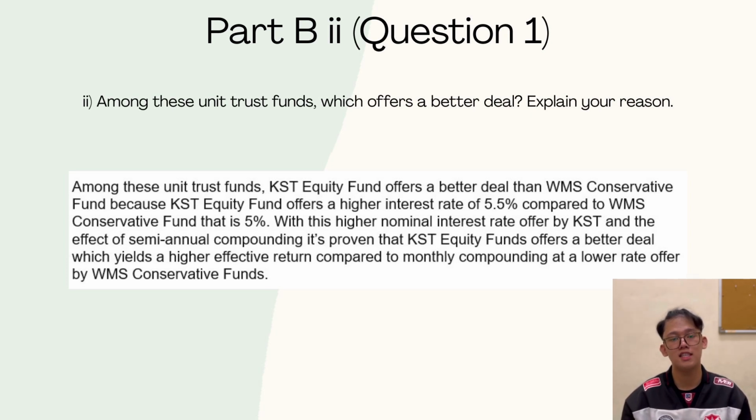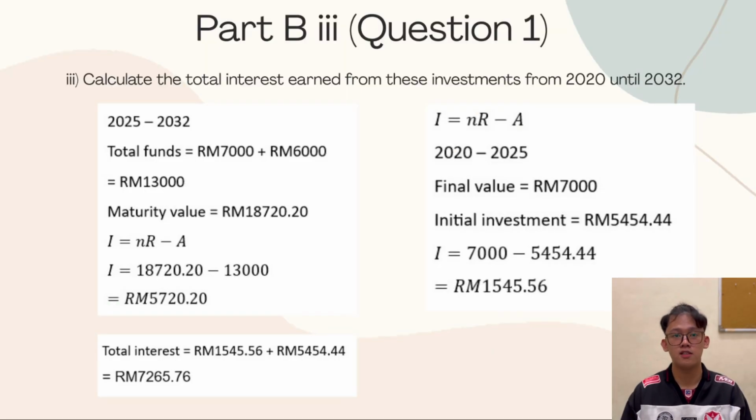So, among these unit trust funds, KST Equity Funds offers a better deal than WMS Conservative Funds because KST Equity Funds offers a higher interest rate of 5.5% compared to the WMS Conservative Fund at 5%. With this higher nominal interest rate offered by KST and the effect of semi-annual compounding, it's proven that KST Equity Funds offers a better deal which yields a higher effective return compared to monthly compounding at a lower rate offered by WMS Conservative Funds.